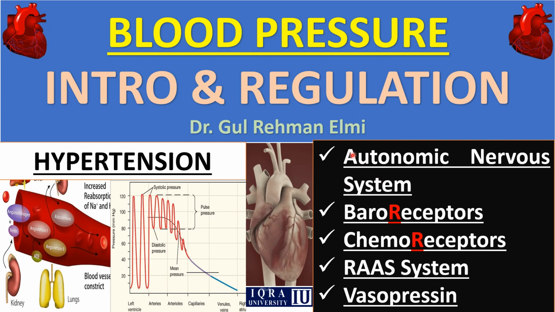So there are different regulatory mechanisms involved to regulate the blood pressure normally, including the autonomic nervous system, which includes two pathways, the sympathetic and parasympathetic pathways, the baroreceptors, chemoreceptors, the RAAS system, the Renin-Angiotensin-Aldosterone system or pathway, and the vasopressin hormone, which is secreted from the pituitary gland. We will discuss all these pathways and regulatory mechanisms involved in the regulation of blood pressure. We will also discuss the introduction, different factors and stages of hypertension.